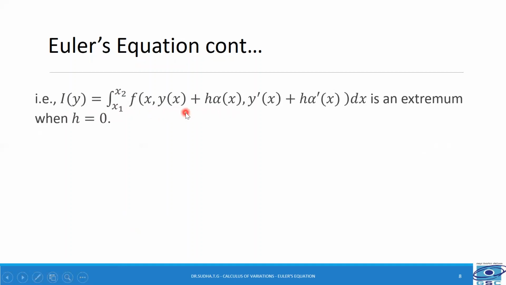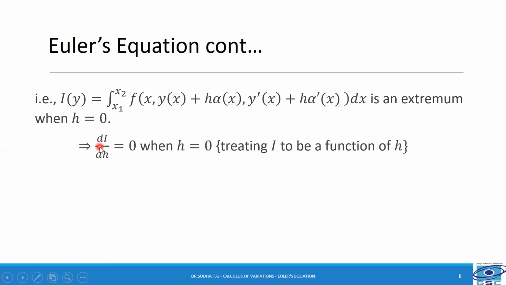That is, we are replacing y of x by y of x plus h into alpha of x, the neighboring curve, and y dash is replaced by y dash of x plus h into alpha dash of x, into dx, which is an extremum when h is equal to 0.